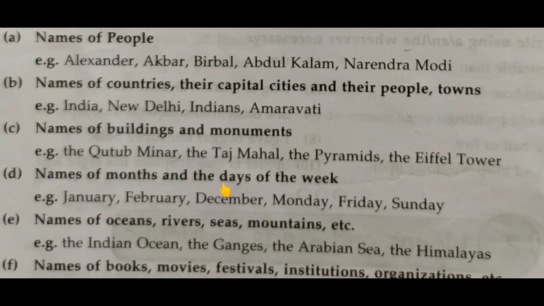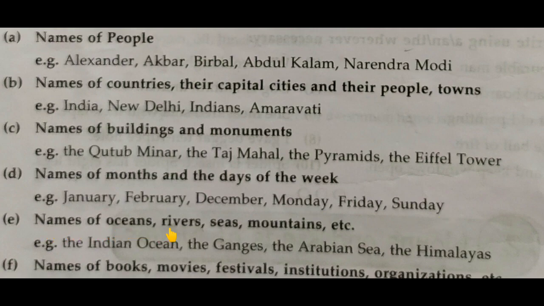Names of months and the days of the week. Here you can see the names of months: January, February, March, April, May, June, July, August, September, October, November, December. All these months come under proper noun. And days of the week: Sunday, Monday, Tuesday, Wednesday, Thursday, Friday, Saturday. All these days also come under proper noun, and they always start with a capital letter.